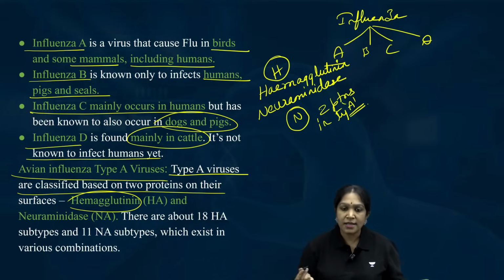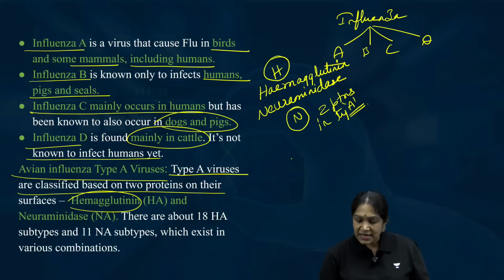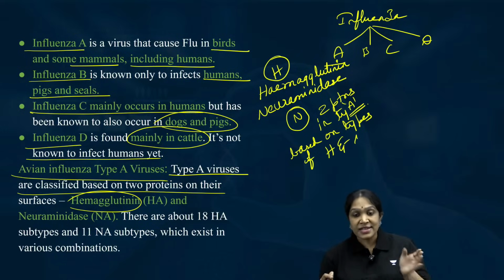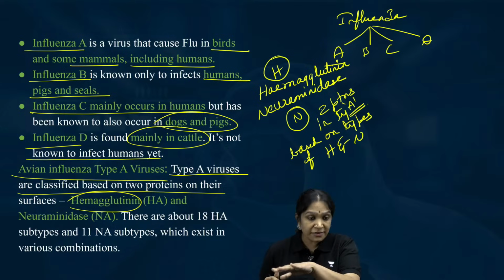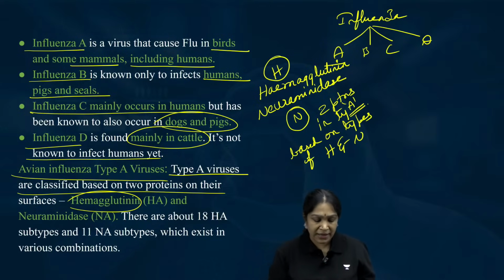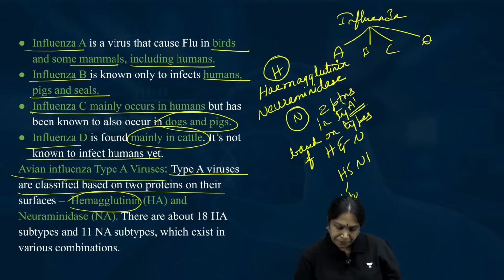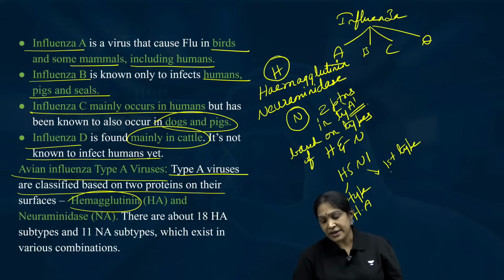Two proteins. Now, this classification is based on types of H and N. Did you understand? H1N1, H5N1. What is that? For example, H5N1 means fifth type of hemagglutinin, first type of neuraminidase.